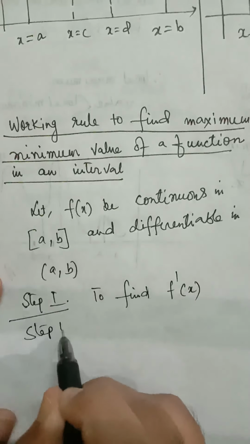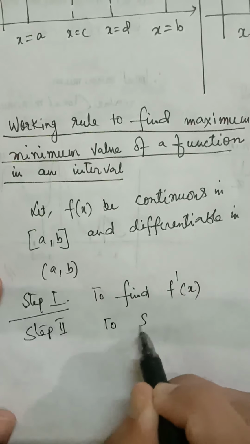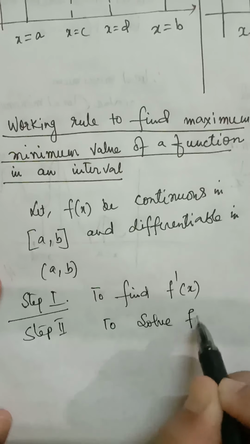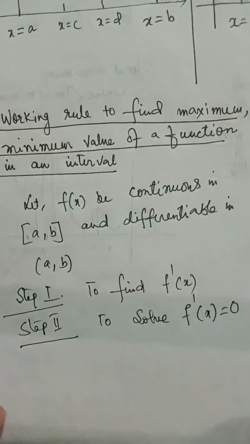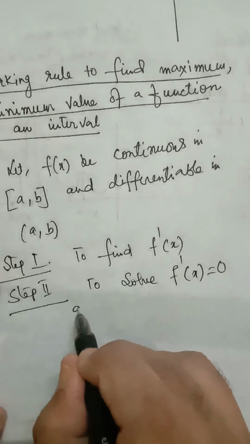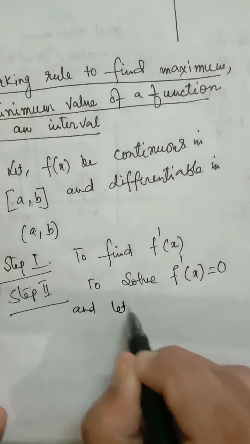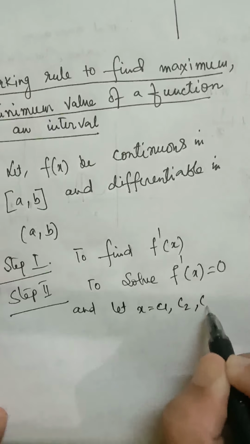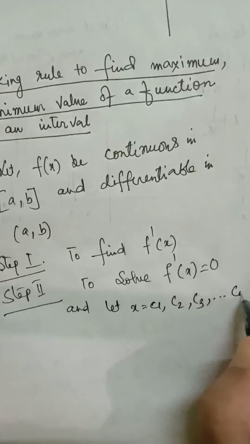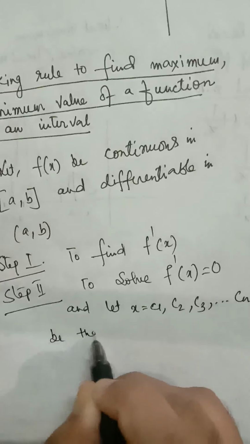Step 1, to find f dash x. Step 2, to solve f dash x equal to 0, and let x equal to c1, c2, c3, ..., cn be the solutions.